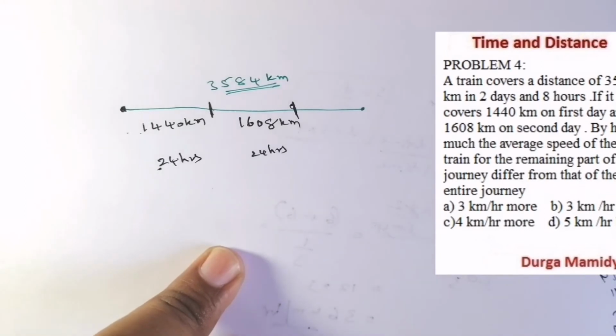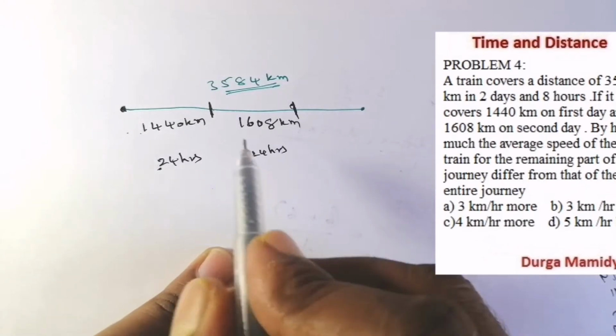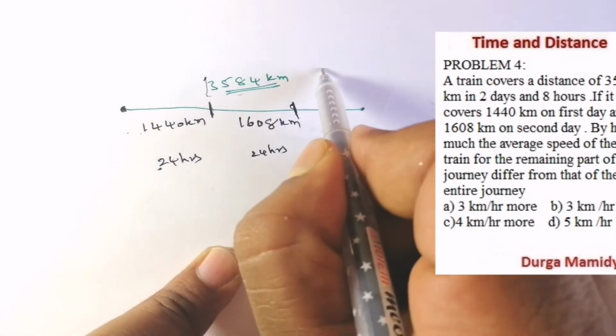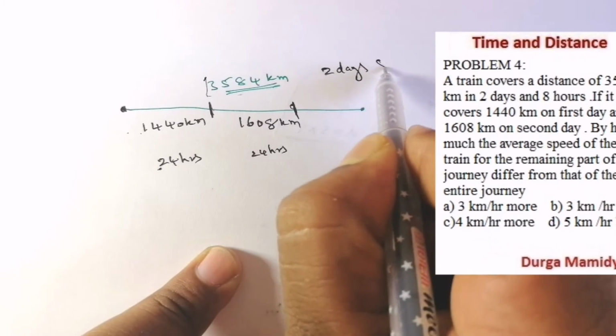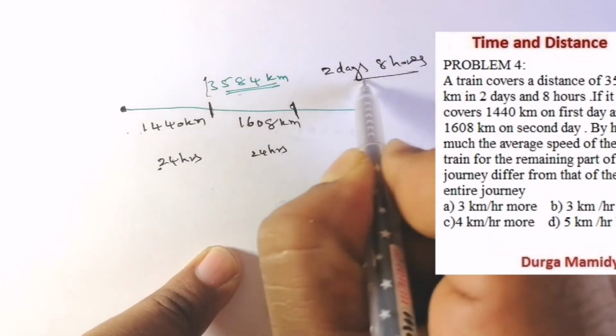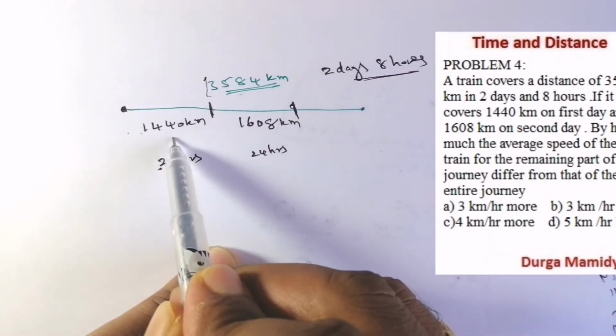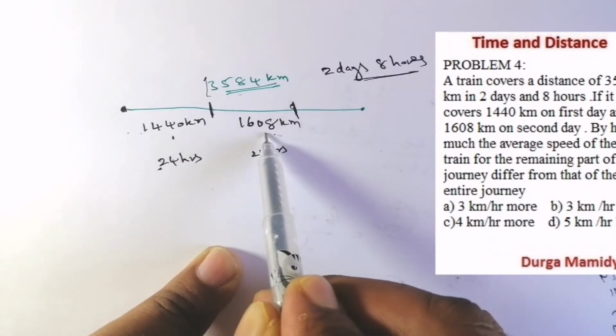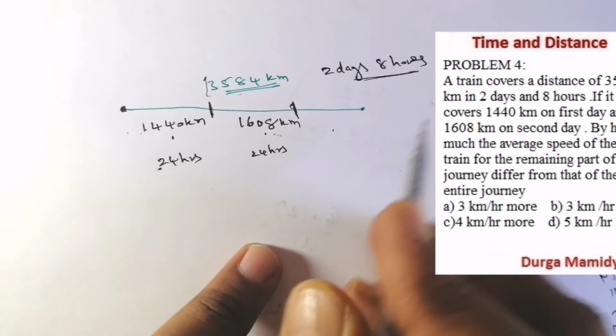Overall the train has traveled 3584 kilometers in 2 days and 8 hours. So the first day it has traveled 1440 kilometers. The second day it has traveled 1608 kilometers. On the third day it has traveled for 8 hours.